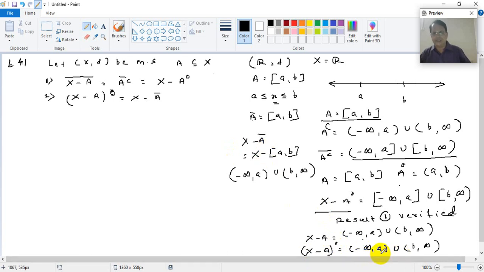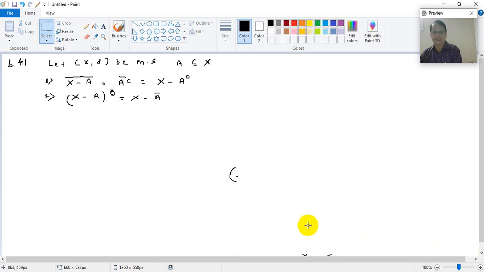This is verified by this result. This is not a proof, but always we should verify by taking some simple examples. Generally R you can take as a metric space with usual distance, and take some closed interval or open interval as your subset A of R, and verify the things that we will actually like to prove. Okay, so this can be a good habit. This will help you to understand actually what we are saying. And it is not necessarily R always. You can take any known metric space and work this for that. Okay, so now we will try to prove.